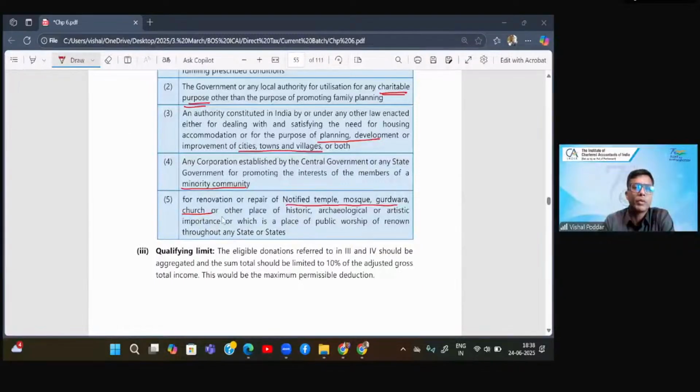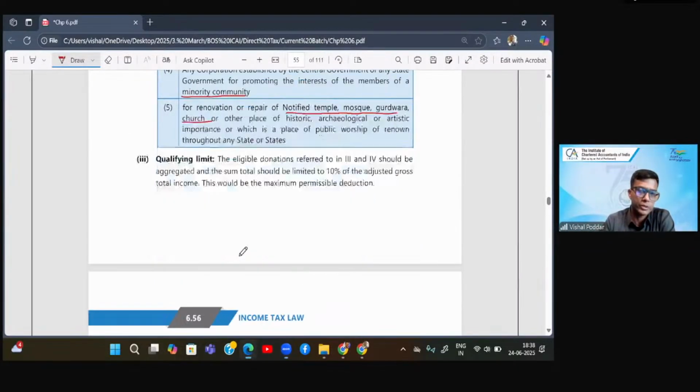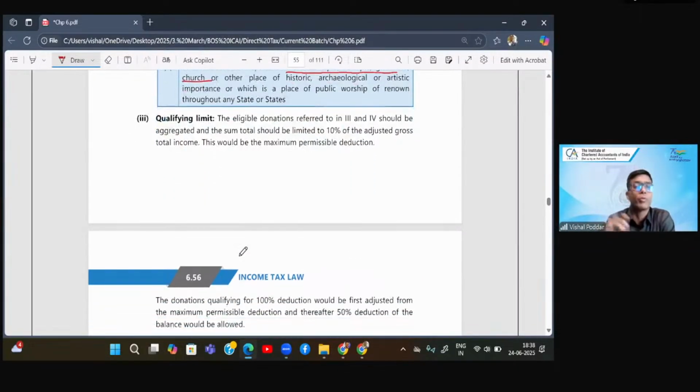Nidhi beta, quantum of deduction means the amount of deduction. I think you had asked this question last time also. Quantum means amount. Now, what is the qualifying limit? This qualifying limit concept is applicable only in the other two categories because only there is a maximum limit. And as we had discussed, the qualifying limit will be the lower of the two amounts.